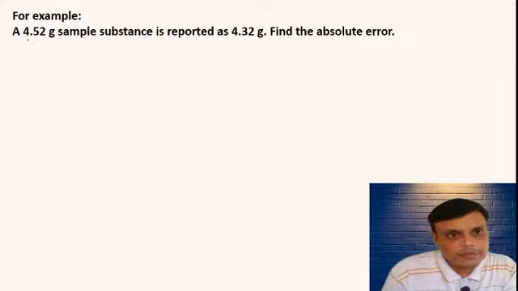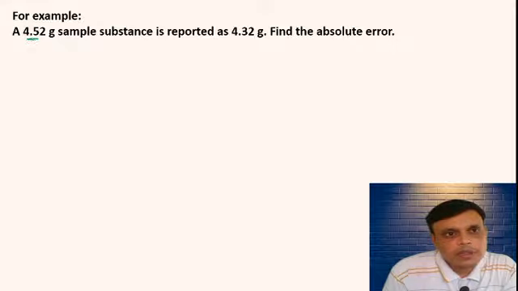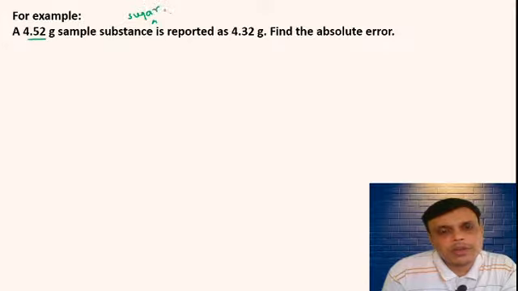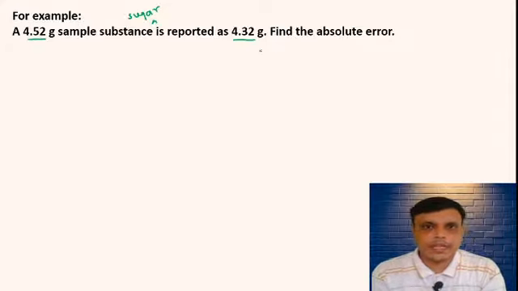A 4.52 gram sample of a substance, for example a sugar sample, is reported as 4.32 gram. Find the absolute error. So we have given this example and you have to find the absolute error.